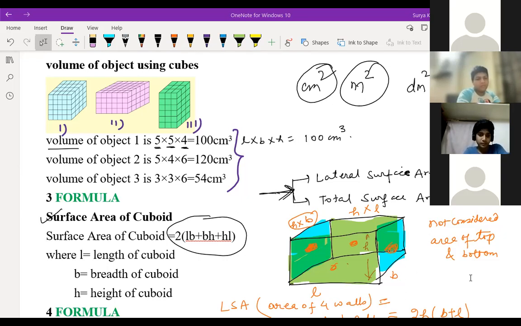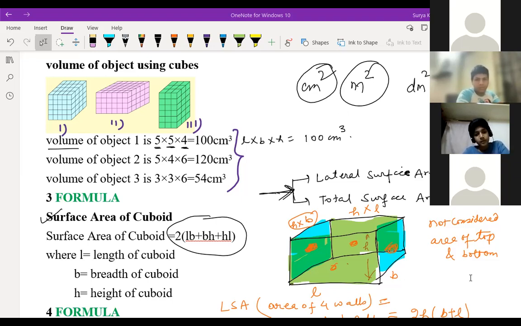Before asking, think. Sir, if we are telling surface area, means the total surface area? Yeah, that's what I'm telling you. That time you should think in the question what you should do. You should find total surface area or lateral. So many questions are there like that. Right now in ninth, you may not get many questions, but in 10th, so many questions are there. They will ask you find the total surface area of the cuboid or something like that. Don't directly, blindly use the TSA formula. They will say that the top part is open. Then apply the TSA formula, but you should remove the area of the top part. Understood? That way you should think over it. That is the main thing.